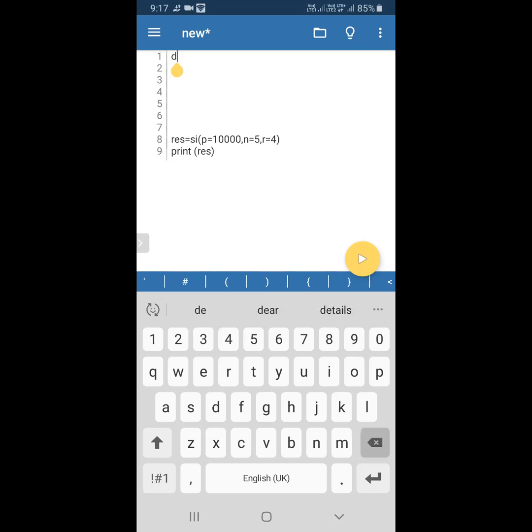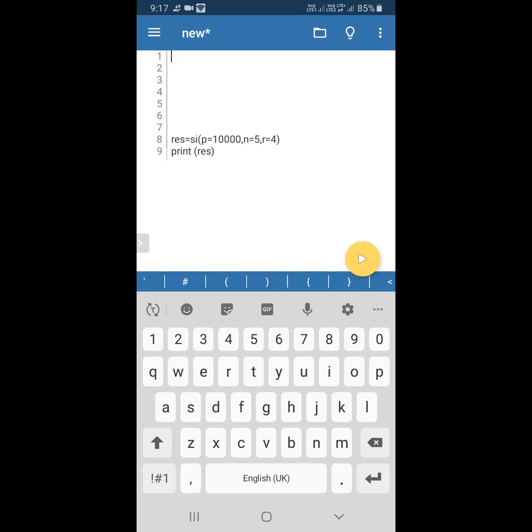So what is the keyword to define a function? Which keyword is used to define a function?